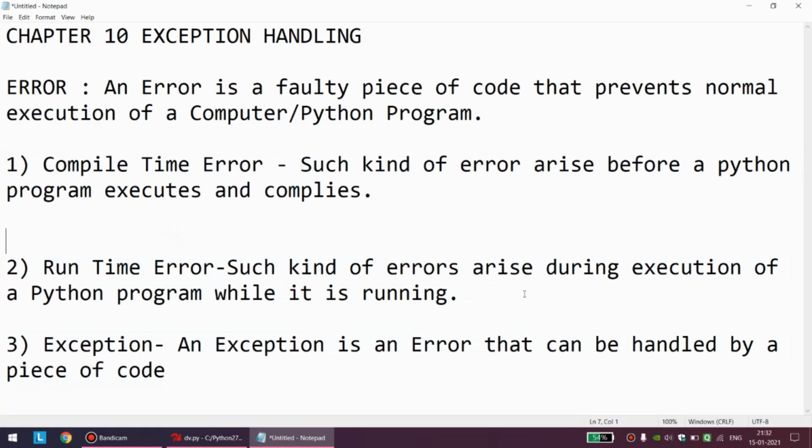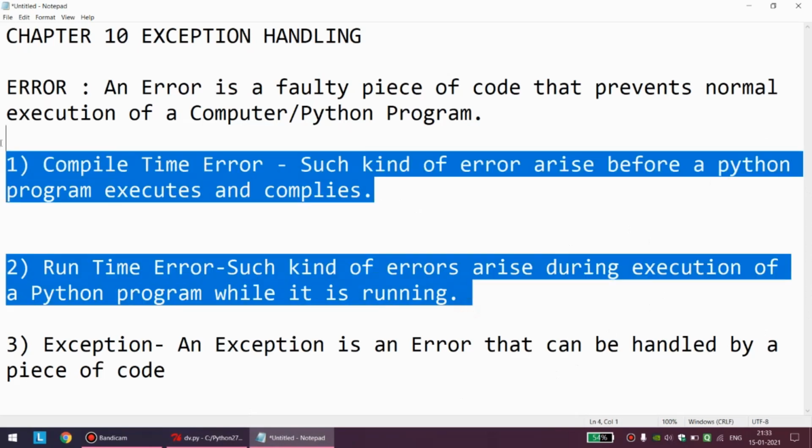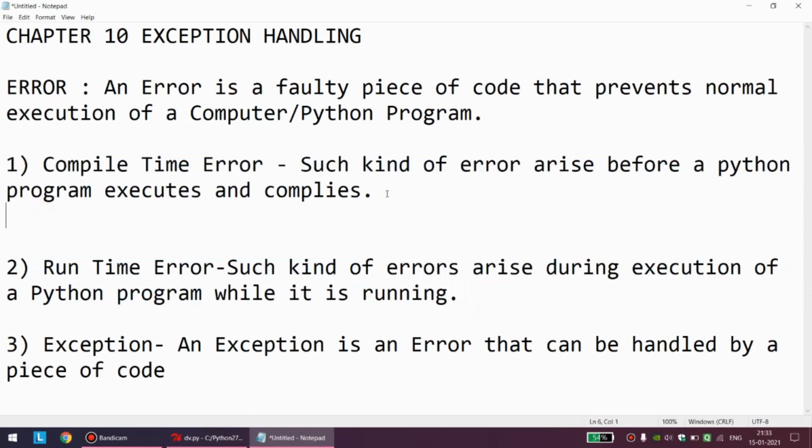Second type of error is runtime error, and as I demonstrated, such kind of errors pop up or arise after or during normal execution of the program. Means compile time error will not allow our program to run. There can be a 2-mark question on the difference between runtime error and compile time error. Okay, so please try to understand.